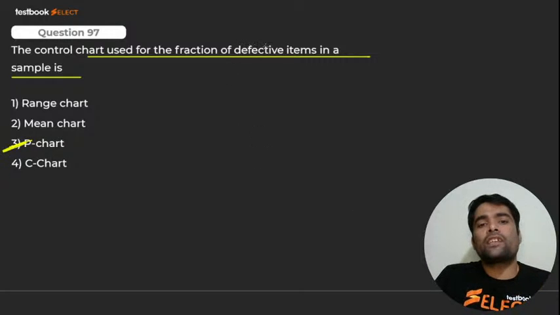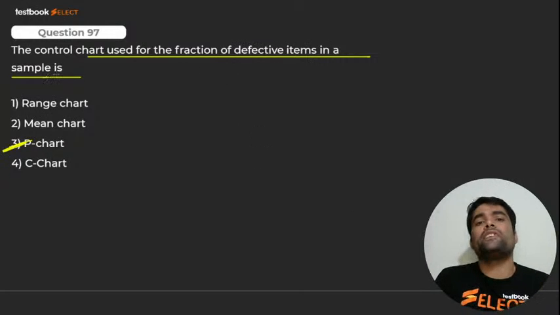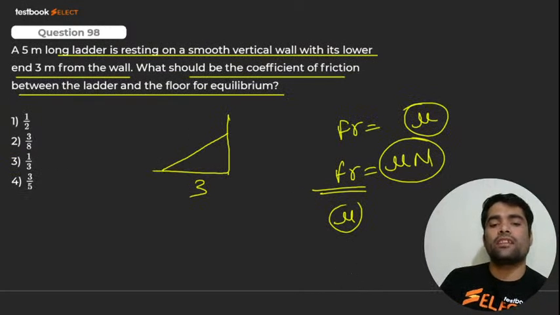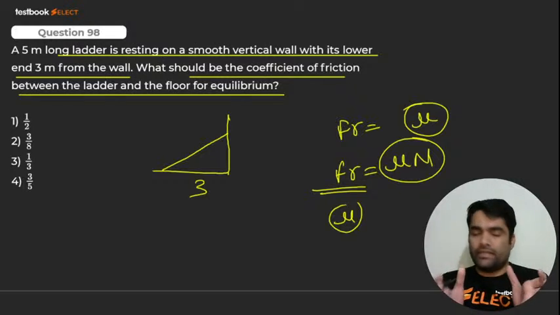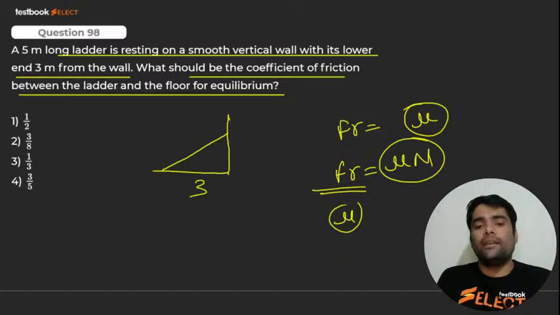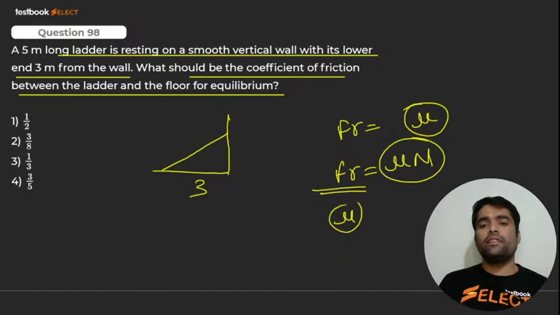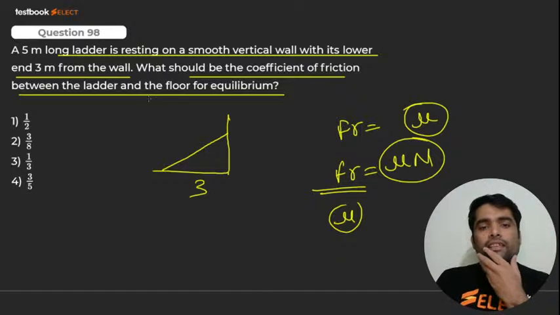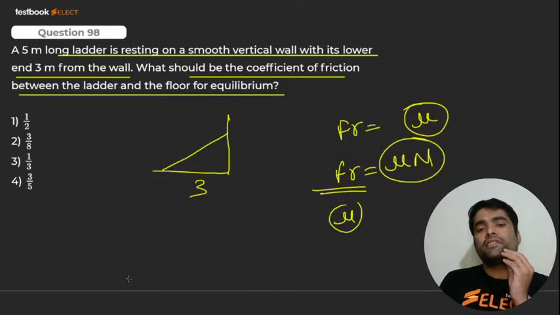Control chart used for fraction of defective items in a sample is what, P chart है my dear. Explanation, that is informative question, उसमें कोई explanation नहीं दे सकता मैं आपको. Explanation देने लगूँ, there is an explanation, but I have to explain all the charts, and that required time. मेरे को लगा something there is a numerical. 98 का 4 do it, हाँ, इसको calculation के लिए same calculations are there, थोड़ा सा लंबा जाएगा, so I will not do.